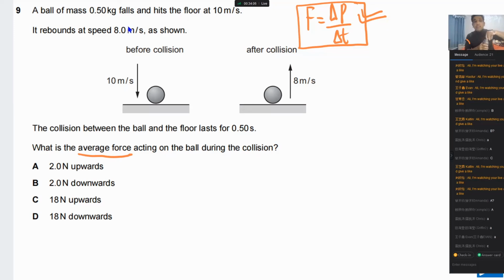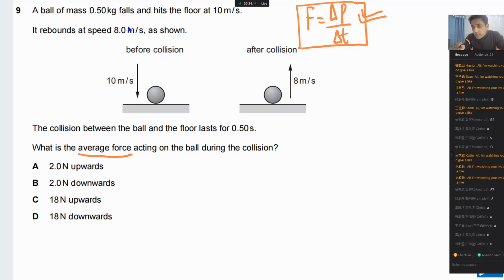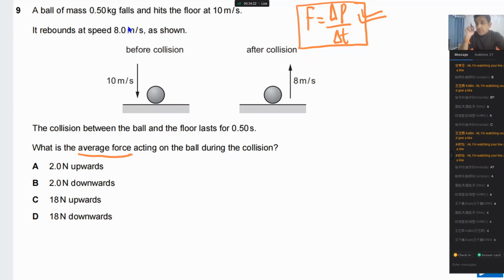Okay, excellent. The answer is C. Well done, Chris. Good, excellent, Evan, great. Some of you are getting this concept now, and that is the main goal of today's class. You should not make mistakes with direction, and that is the point. This is the takeaway from today's class. So let me explain to you.